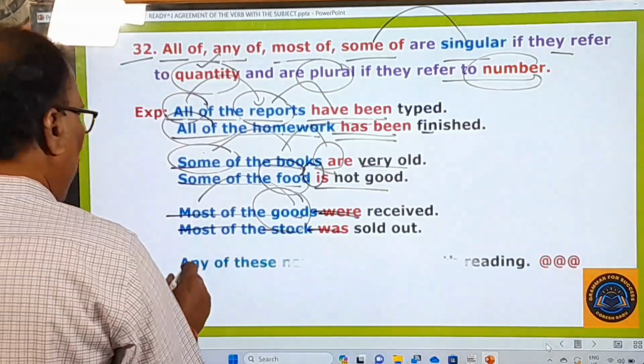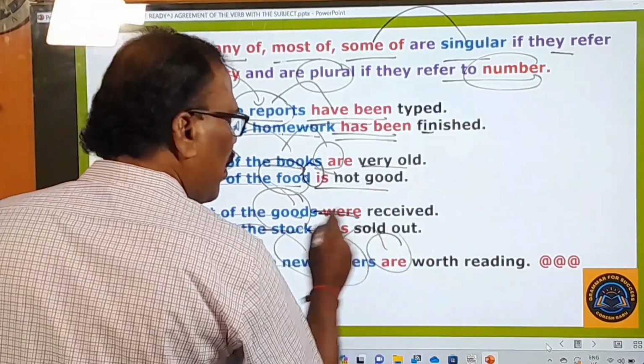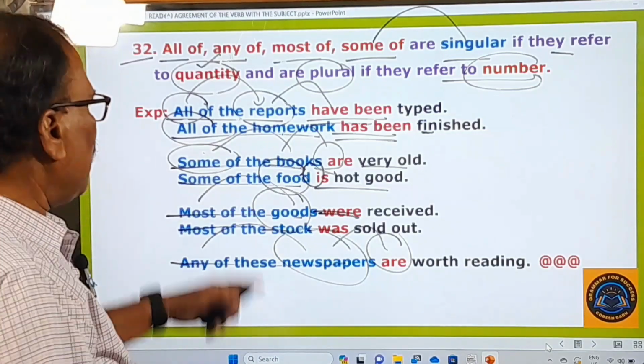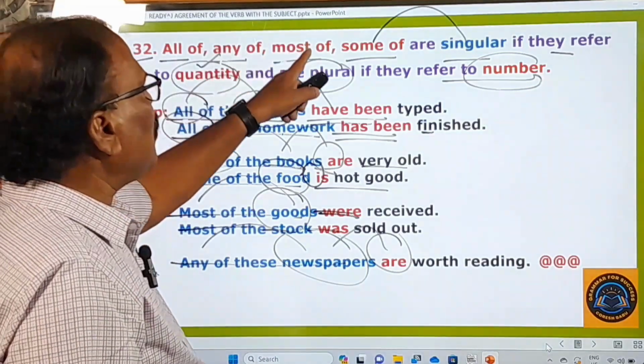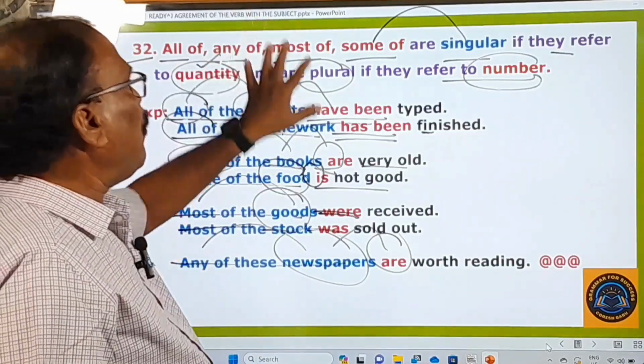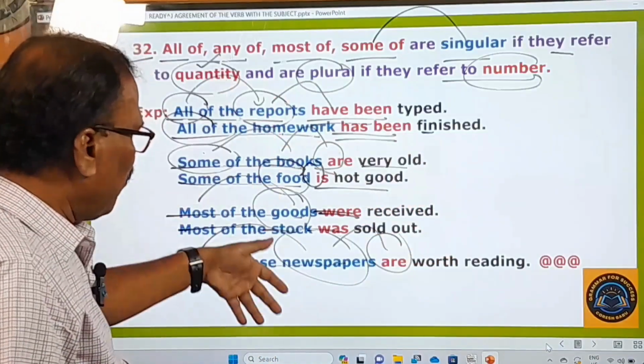Okay, right? Any of these newspapers. Any of is used with a plural noun. So therefore you say any of these newspapers are worth reading. So in this way, all of, any of, most of, some of are singular if they refer to quantity, and they are plural if they refer to number, plural number. Okay, right.